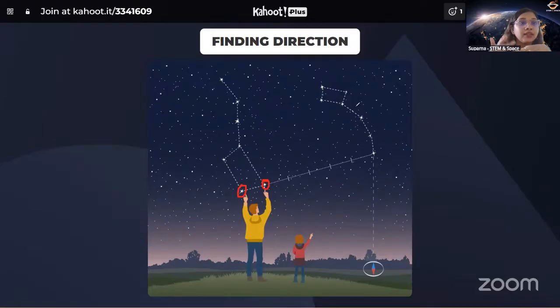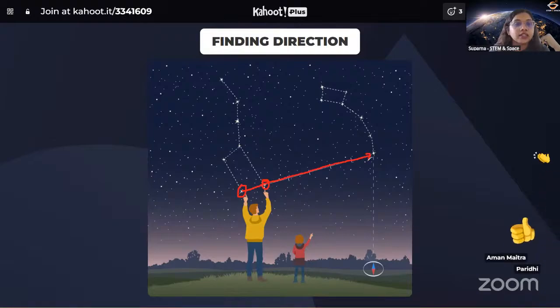So Ursa Minor means small bear. Major means big bear. Okay, Ursa Major is a big bear. Ursa Minor is a small bear. So what you can do is, by using these 2 stars, if you just draw a line connecting these 2 stars, it will take you to a bright star. And that bright star is the Polaris. Okay, and Polaris is at the tip of the Ursa Minor constellation.